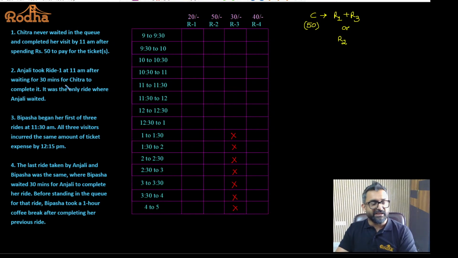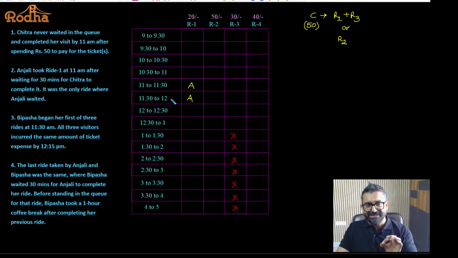First information which I can fill in the table directly. Anjali took ride 1 at 11 a.m. and she will be in the ride till 12 noon. Why? Because every ride is going to last for 1 hour. It is mentioned specifically in the question that the duration of each ride is how many hours? 1 hour or 60 minutes. So if Anjali is in the ride at 11, she'll complete ride 1 by 12 noon. I hope it is okay.